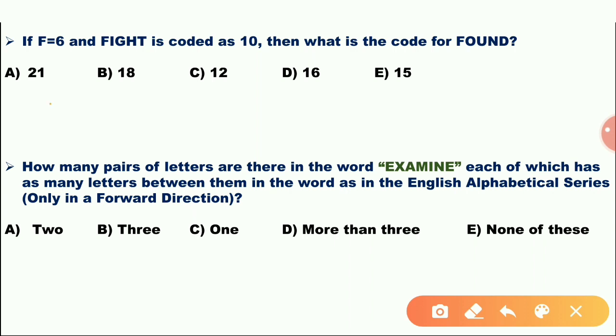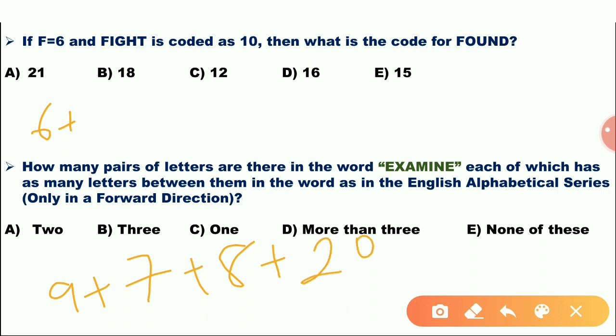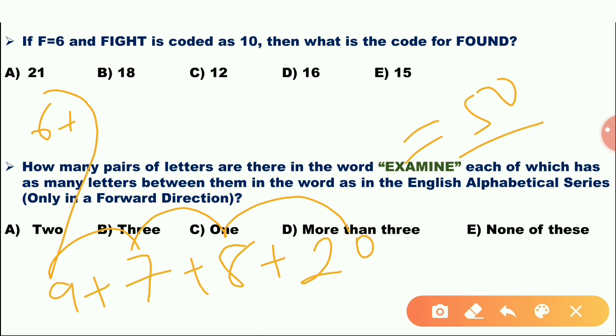F means 6, G is the 7, H is the 8, so I is the 9. So U is the 21, T is the 20. Then add these values. Total 28, 35, 44, 50. 50 by how many alphabets? 5. So 10.